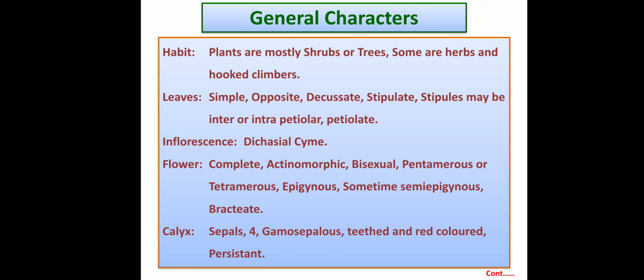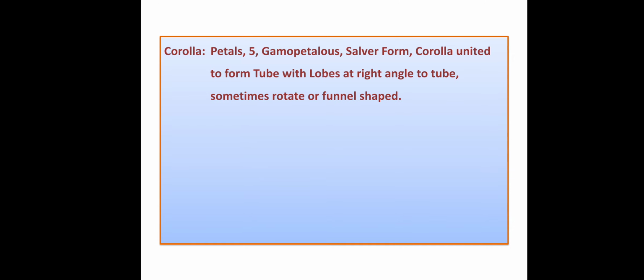Going through the whorls of the flower, the calyx member is the sepal, number 4. As they are united, it is called gamosepalous. They are toothed and green in color. Of course, they are persistent after the fall of the corolla; during fructification, the calyx does persist. Corolla, petals, number 5.